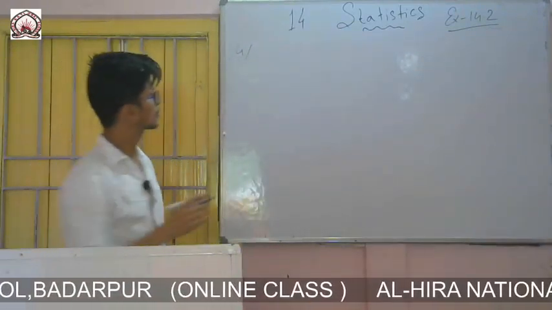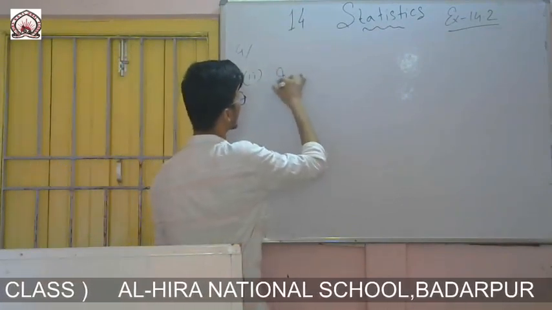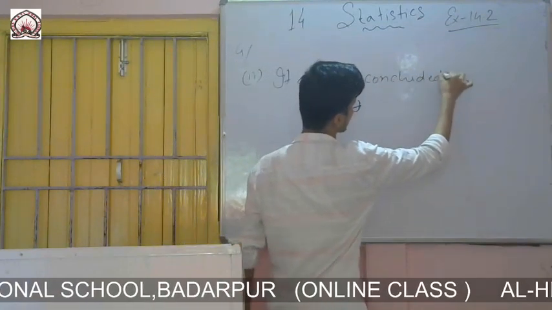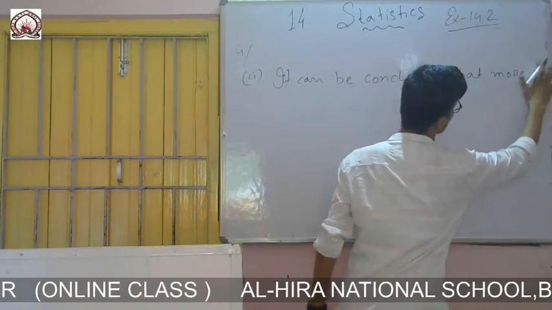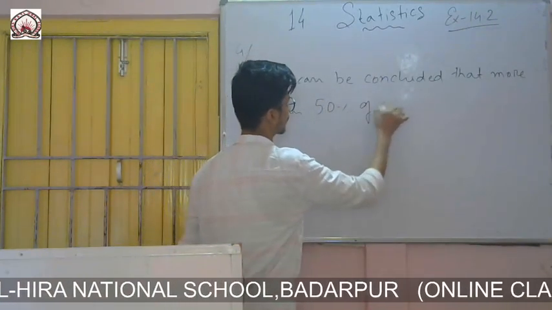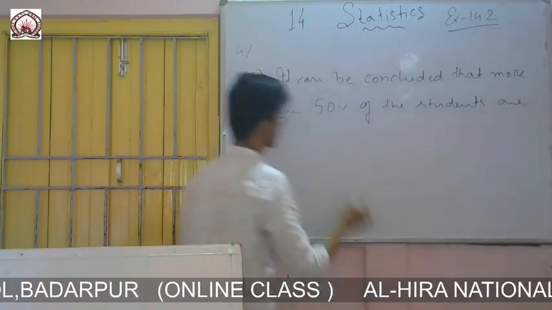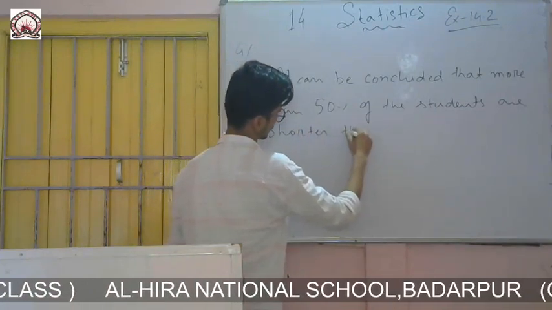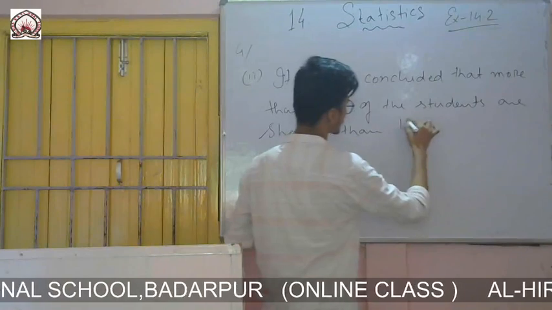So Roman numeral 2, it can be concluded that more than 50% of the students are shorter than, in the data you see, 165 centimeters.